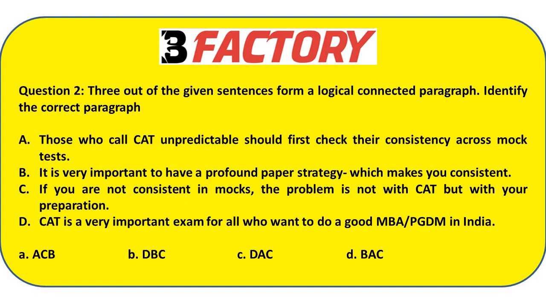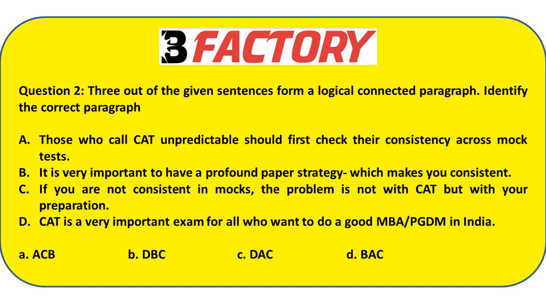Let's see a sample question. Three out of the given sentences form a logically connected paragraph. We have to identify the correct paragraph, that is, eliminate one of them which does not have any connection with the other three. The question talks about the CAT exam. We're talking about a student who thinks CAT is very unpredictable.